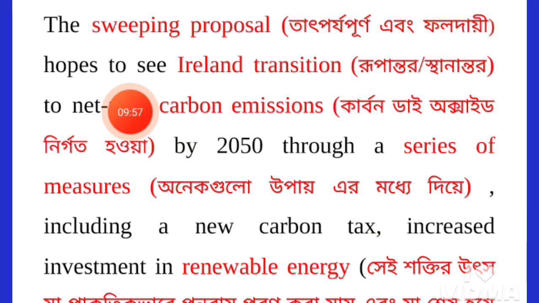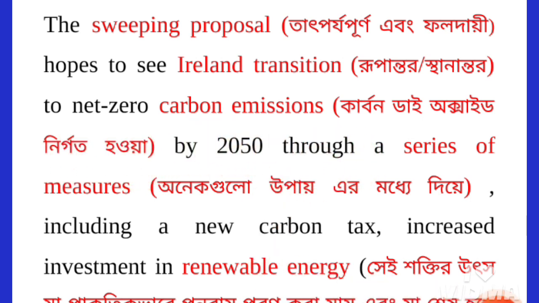Actually, this sweeping proposal means this very important proposal which the Irish government has proposed. Okay, this is called here the sweeping proposal. মানে খুবই গুরুত্বপূর্ণ একটা প্রস্তাব. And this proposal hopes to see the island transition. Transition means the change in the island. This type of change relating to climate change will make net zero carbon emissions.